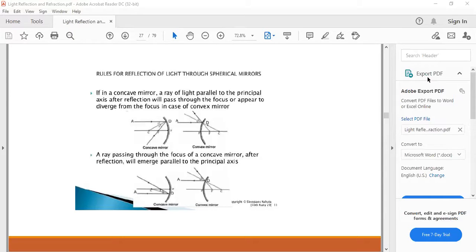You can search on Google: type in-text questions and answers for class 10 light reflection and refraction chapter, and you will get a link. Open the link and copy those questions and answers. You can also go through my CBSE guide.